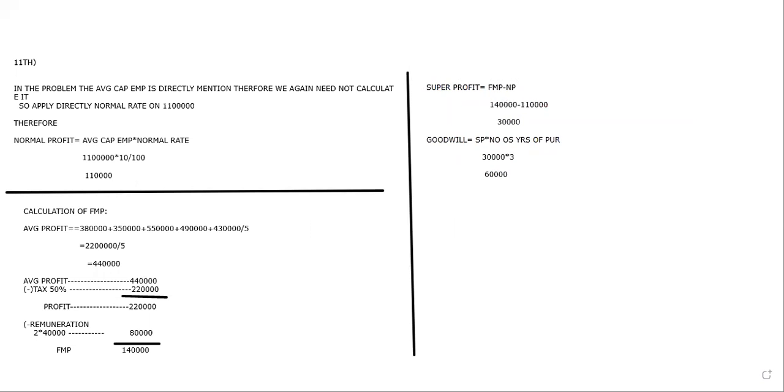That fellow actually subtracted only 40,000 here, so you will get 1,80,000. Then 1,80,000 minus 1,10,000 gives 70,000, and he did 70 into 3. But that is not right. When he specifically says each, we are supposed to take each only. How can we take it as one person's remuneration? That's why I'm taking 2 persons for remuneration.